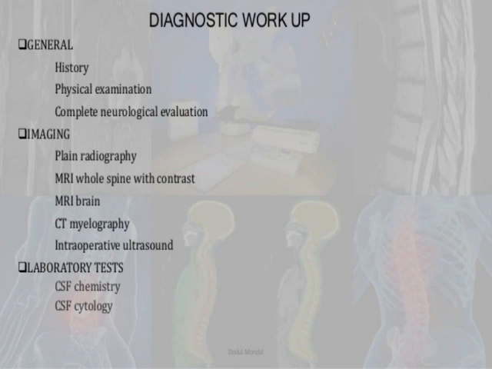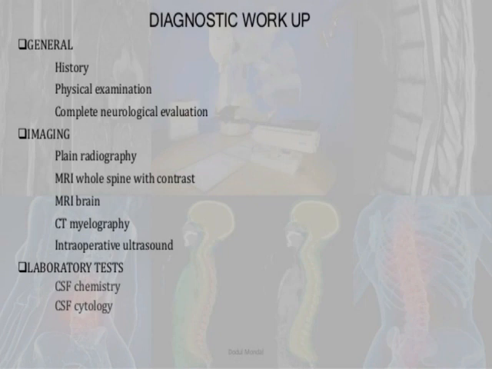An imaging test is a very important investigation tool, and it basically helps to detect the spinal tumor. So we perform plain radiography, meaning spine X-ray, MRI of the whole spine with contrast, and MRI of the brain, CT myelography also, and intraoperative ultrasound also. So MRI helps to detect the site of the tumor.